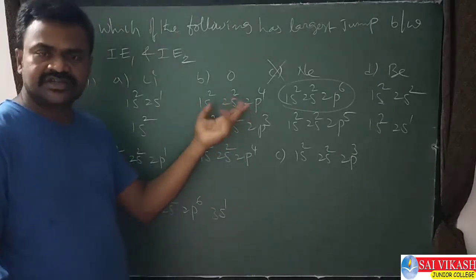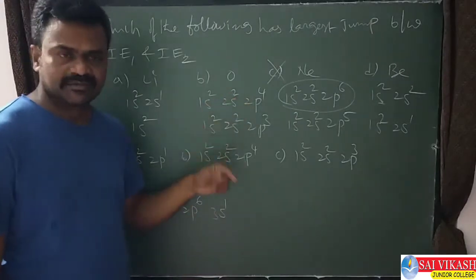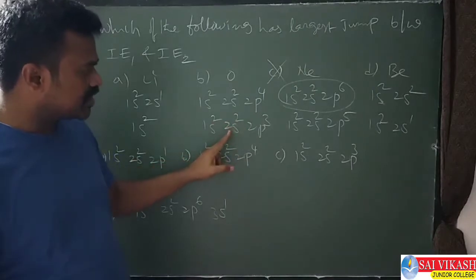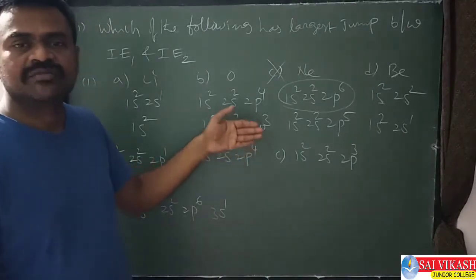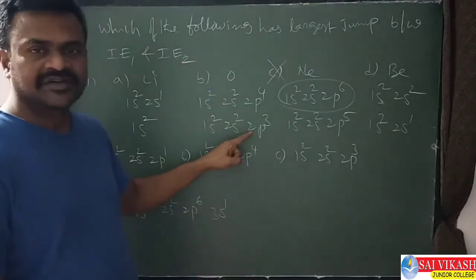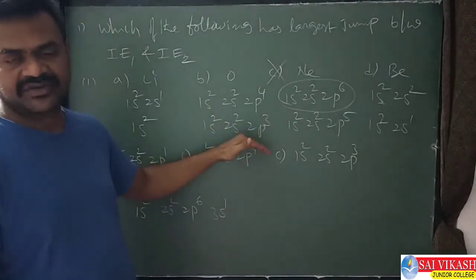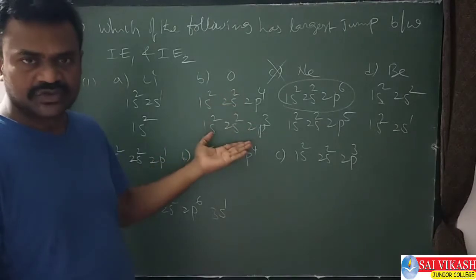Okay, IE1 is possible, but for IE2, after removing one electron we got 2s2 2p3, half-filled. To remove another electron from this will be difficult. Why? Removing the second electron is very difficult because of the stable half-filled configuration. So a huge difference comes between 1 and 2.